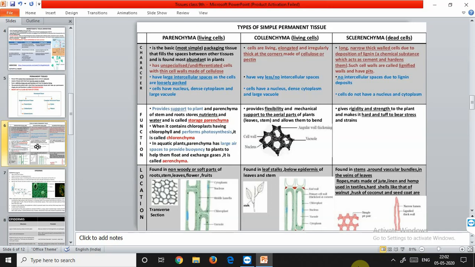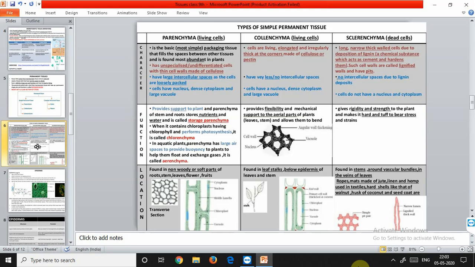In case of hydrophytes, that is the aquatic plants such as water hyacinth or hydrilla, larger air cavities are present in parenchyma so that they are buoyant. What does buoyancy mean? It means the ability to float on water and not get submerged into the water. So this buoyancy is provided by the parenchyma. It is of a special type called aerenchyma. Now in xerophytes, for example the arid plants, the plants which are found in the desert region, these are succulent plants which have fleshy parts so that they can store water and food for a longer time. Parenchyma in this case acts as a water storage tissue.